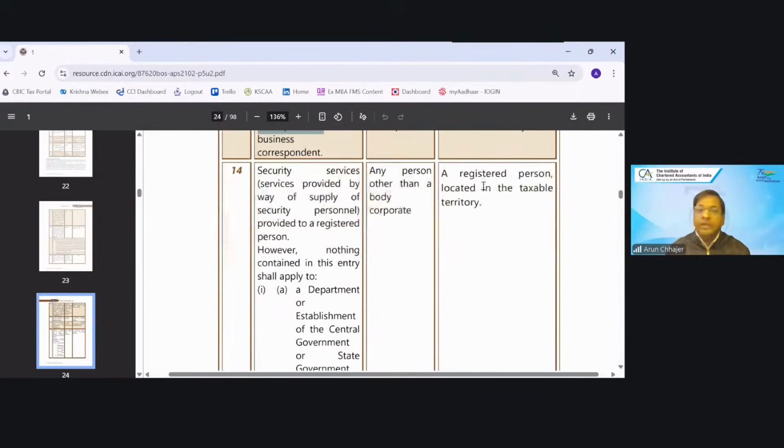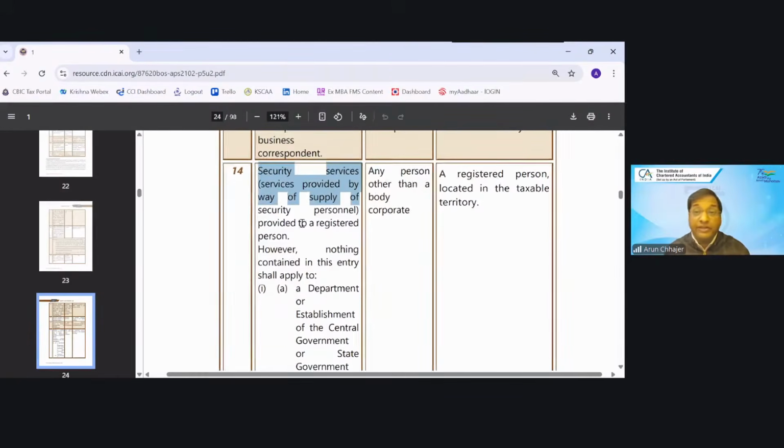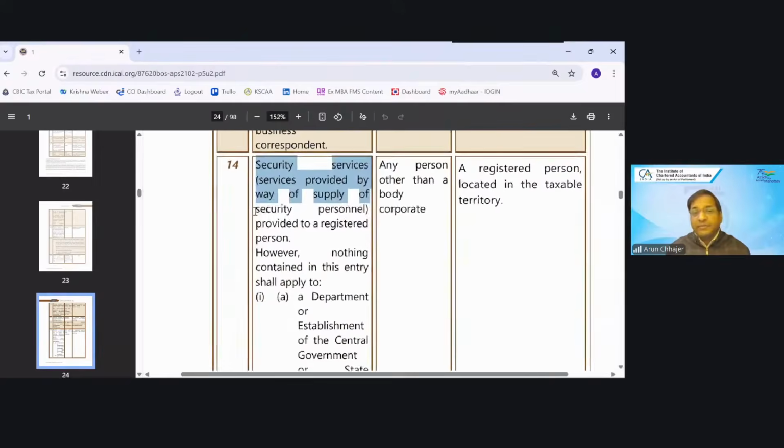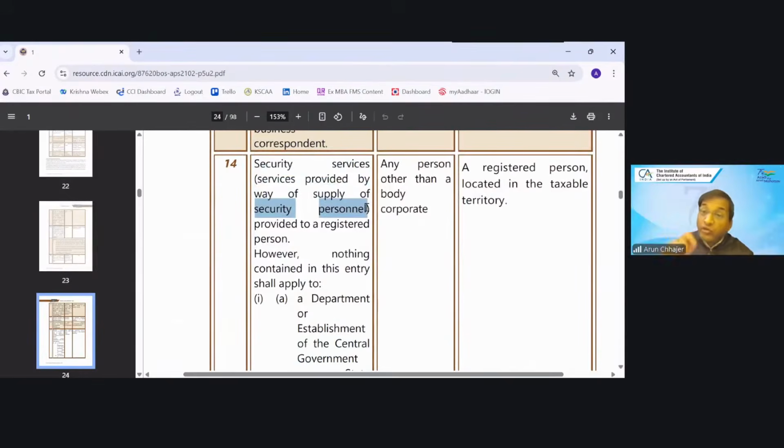Security service, again, it is important. Serial number 14, very, very important, I would say. Now, which type of service is being covered? Security personnel. How are they creating confusion in the exams? They are saying manpower service. Is manpower service under RCM? No. If the service is security, then only under RCM if these additional conditions are satisfied: the supplier is other than a body corporate and the recipient is a registered person. That's it.